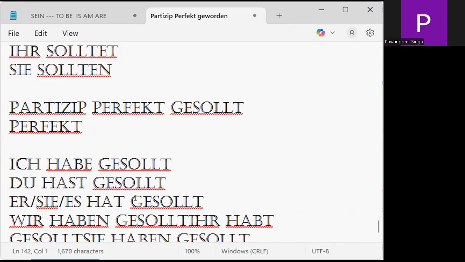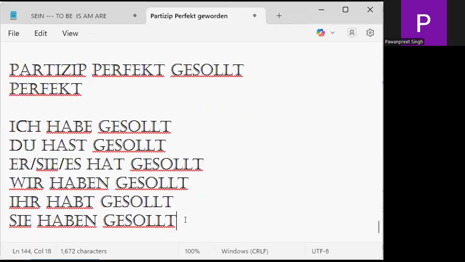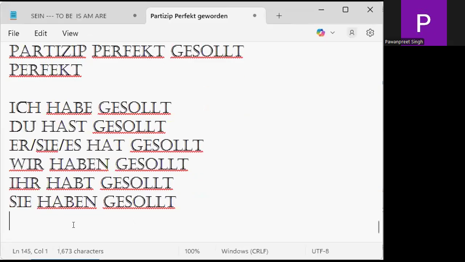You should have. Er, sie, es hat gesollt. Wir haben gesollt. Ihr habt gesollt. And sie haben gesollt. We say I should have. We should have. Is it clear to you?